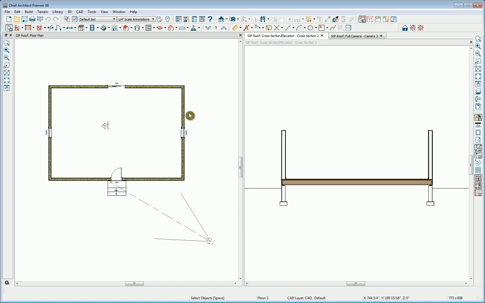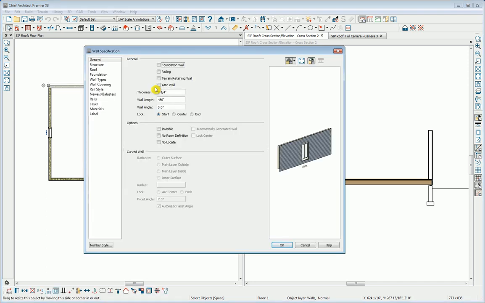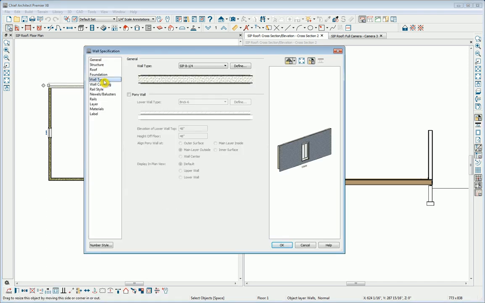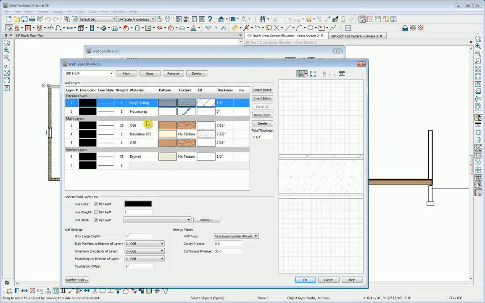In this video, we'll create a SIP roof, a structural insulated panel roof system, by assembling the necessary roof layers. Note that I've drawn SIP walls simply by modifying the default SIP wall type that ships with the program. I'll double click one of them to open it, and we'll go to Wall Types. Here we'll see I've renamed it, and if we click Define, we can see the assembly.